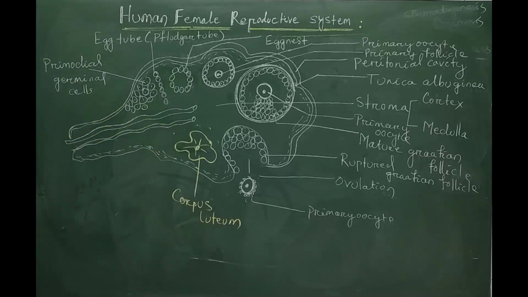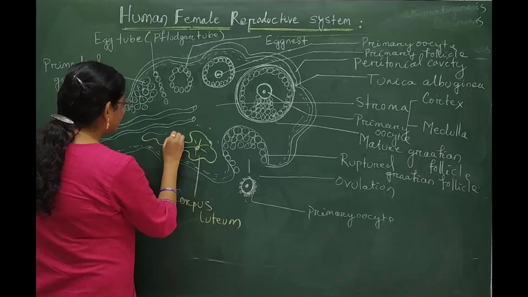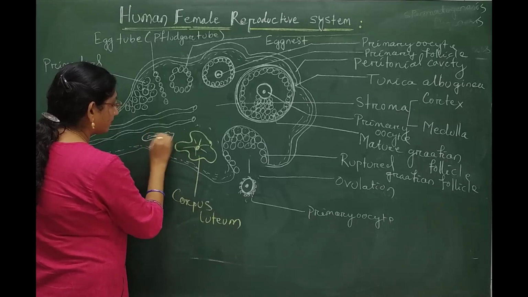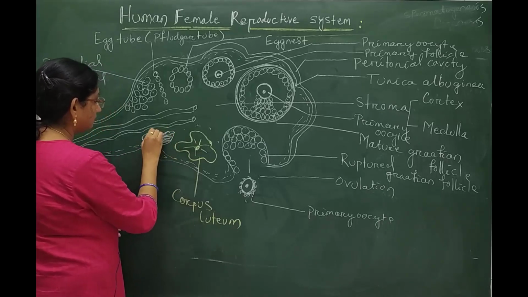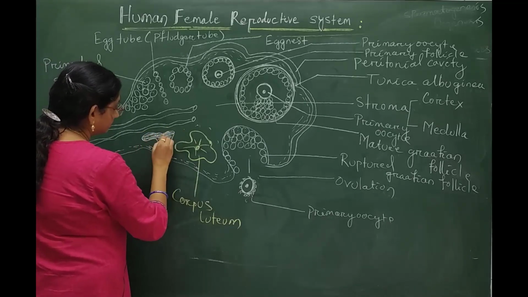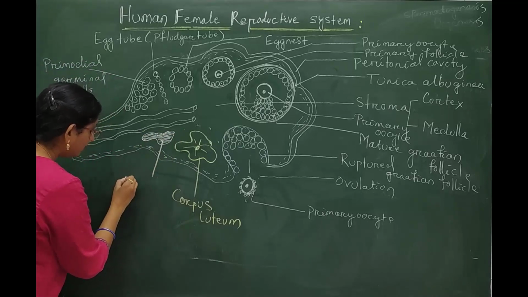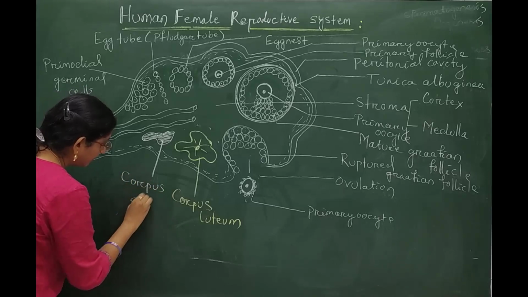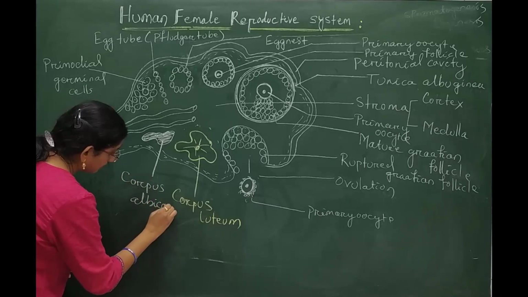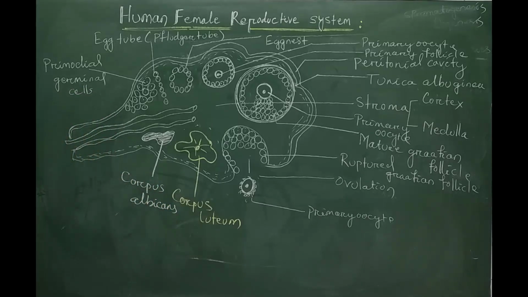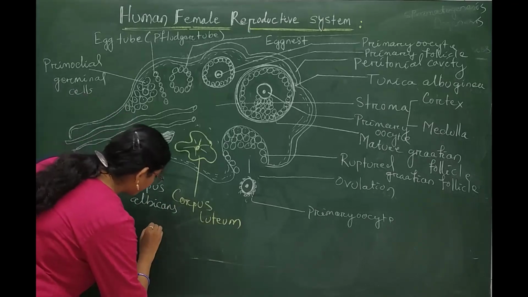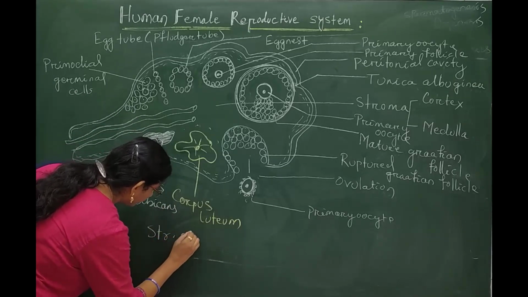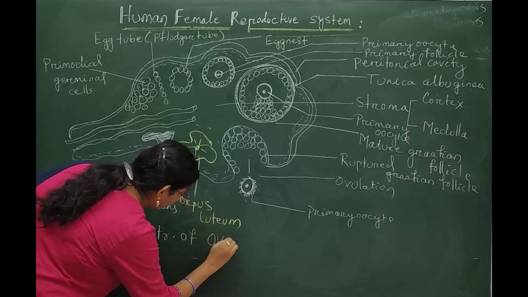And this corpus luteum, after some time, gets converted into a white scar-like structure called the corpus albicans. So here this is the structure of the ovary.